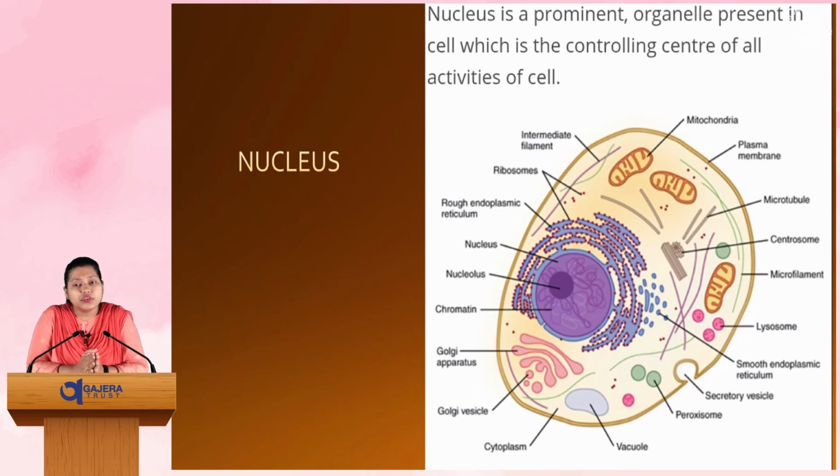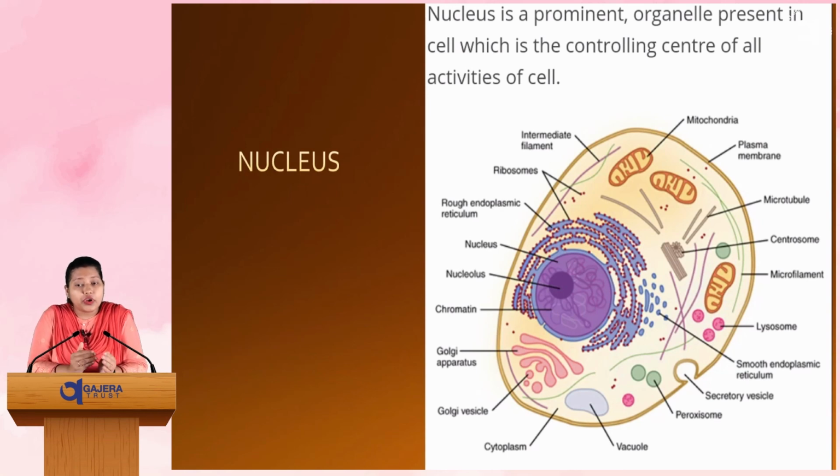Then the third one was types of organisms on the basis of number of cells, that is unicellular and multicellular. Uni means single cellular organism and multicellular means more than one cell is present, right? Next topic was, according to the structure and development of cell, how many types of cells are there?